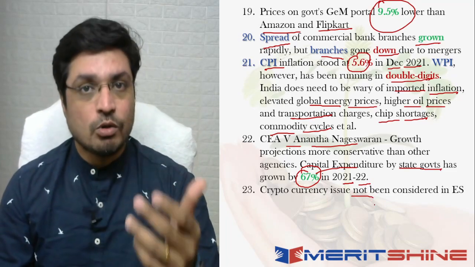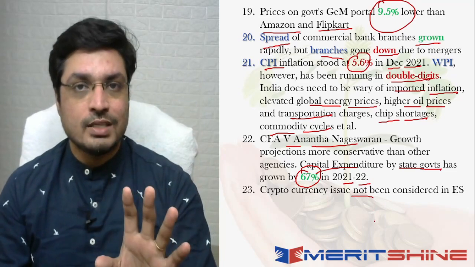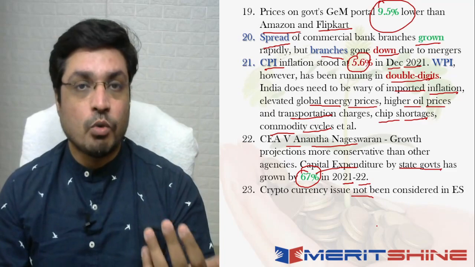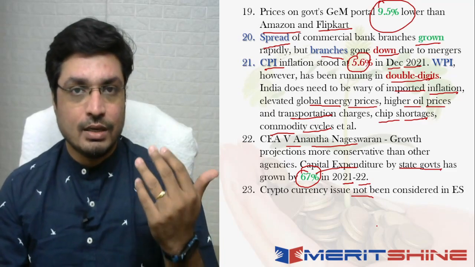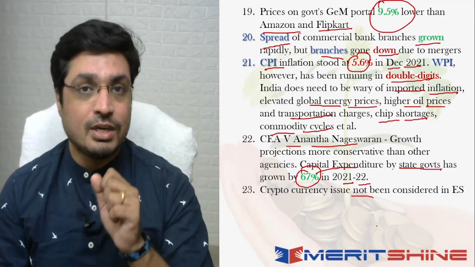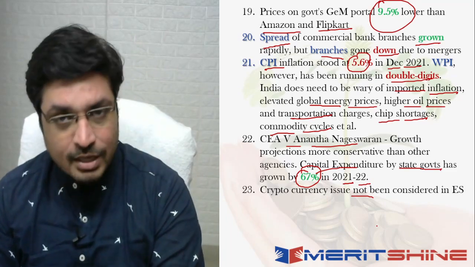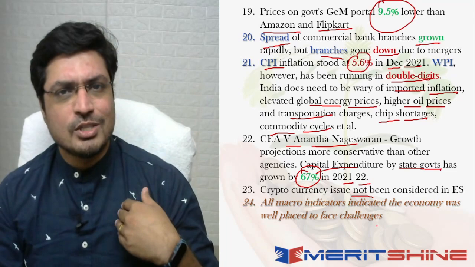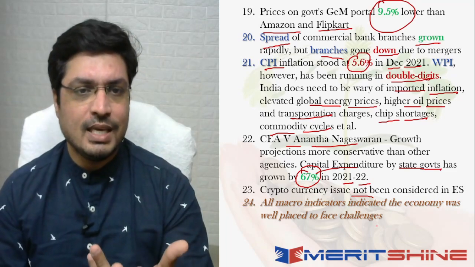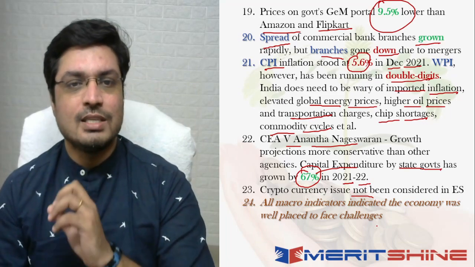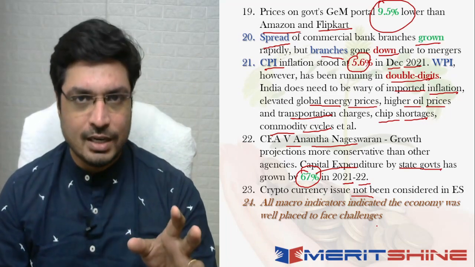And it is also being said that we are quiet on the cryptocurrency issue because we are yet to get complete clarity on what the government wants to do. That is where we do not have enough information on this particular avenue, which is very, very important, right? Now, in summary, we say all is well, all is well, all is well. So the summary is that all macro indicators are indicating that the economy is definitely well placed to face any kind of challenges.